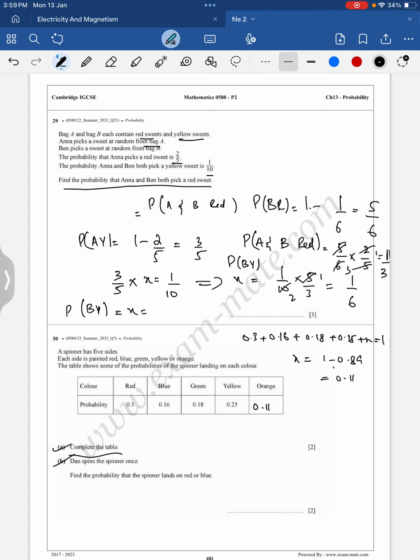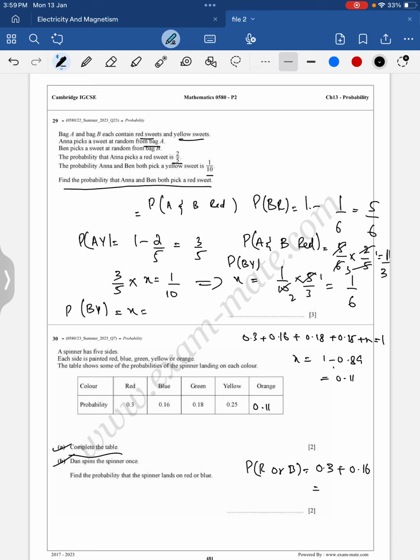Clear? Then spinner once, find the probability that the spinner lands on red or blue. So red or blue means that we should know the probability of red or blue. Probability of red is 0.3 and probability of blue is 0.16.